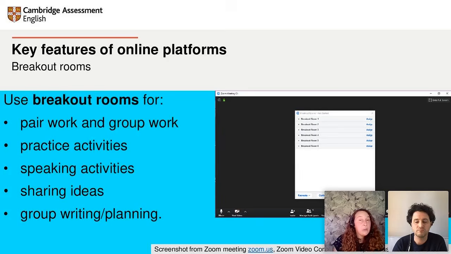What can students do in a breakout room? Well, they can talk to each other in a private group or in a pair, just like they would in class. And you'll probably want to monitor them as well. You can easily do this by joining a room and listening to the conversation and guiding them and contributing if necessary. And you as the teacher can move from one group to another. So it's pretty much like facilitating pair work or group work and monitoring that in a normal classroom.